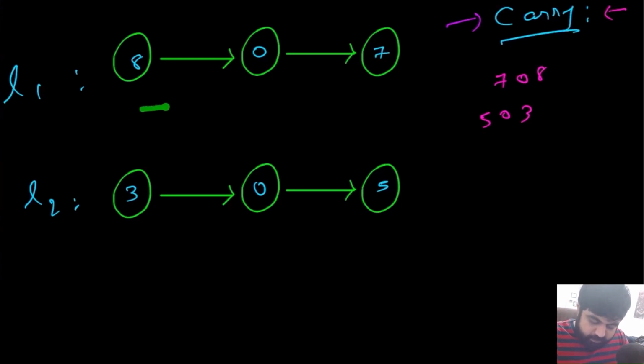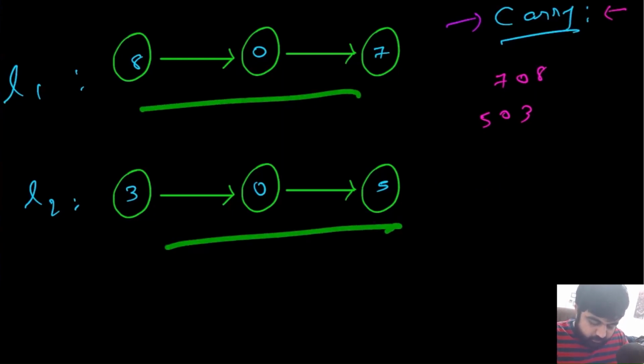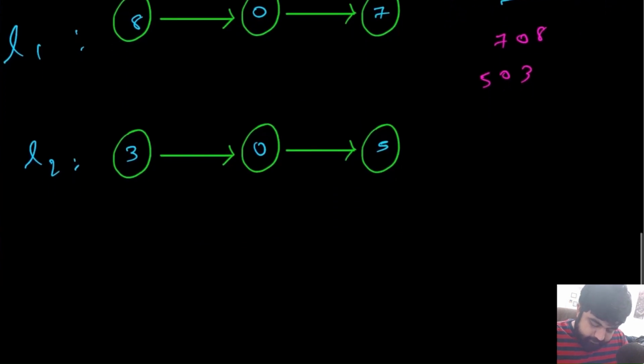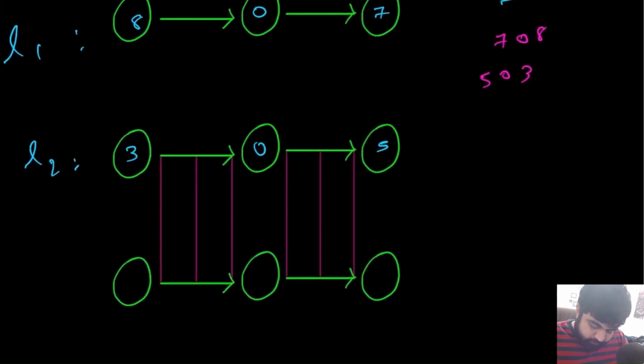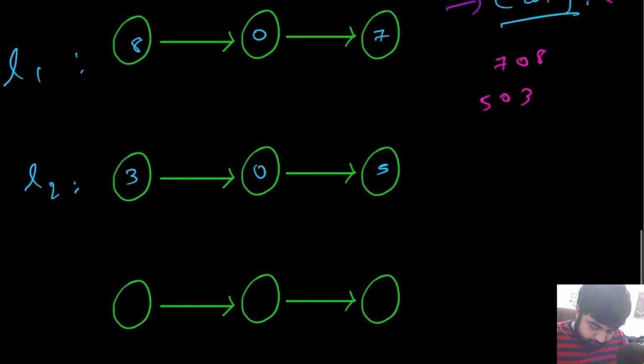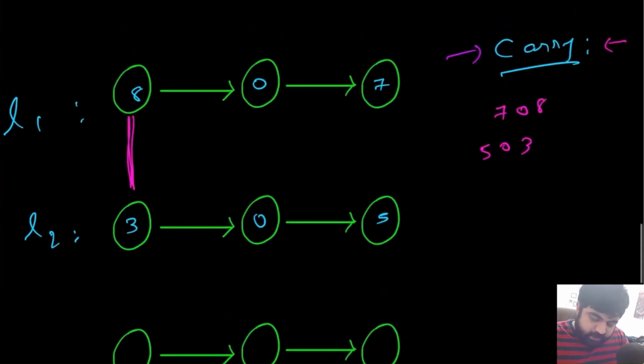Now we know till what point we need to run, we know how to start, and we know what values we need to do the sum of. So the logic is that we are simply going to create a new dummy node. Every single time we are going to create a new node. In this case, I know the answer is going to be this, so I directly created this, but typically we will only be creating just one dummy node at a time. And then we would do the sum of these two values, and the initial carry value is going to be 0.